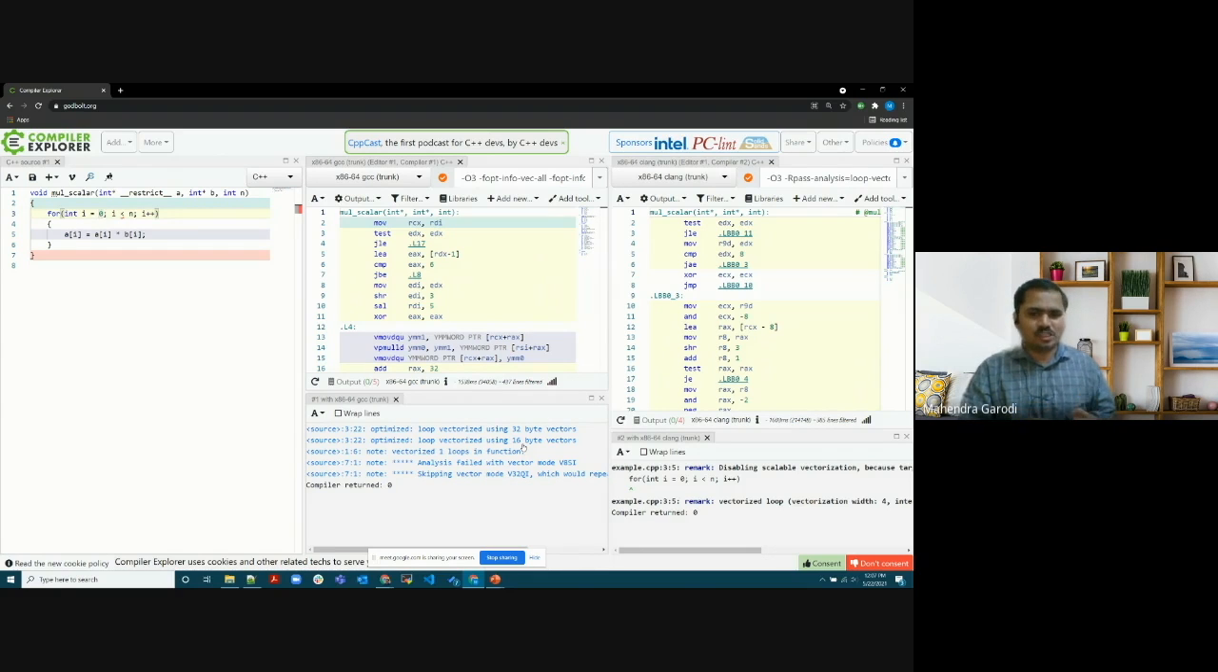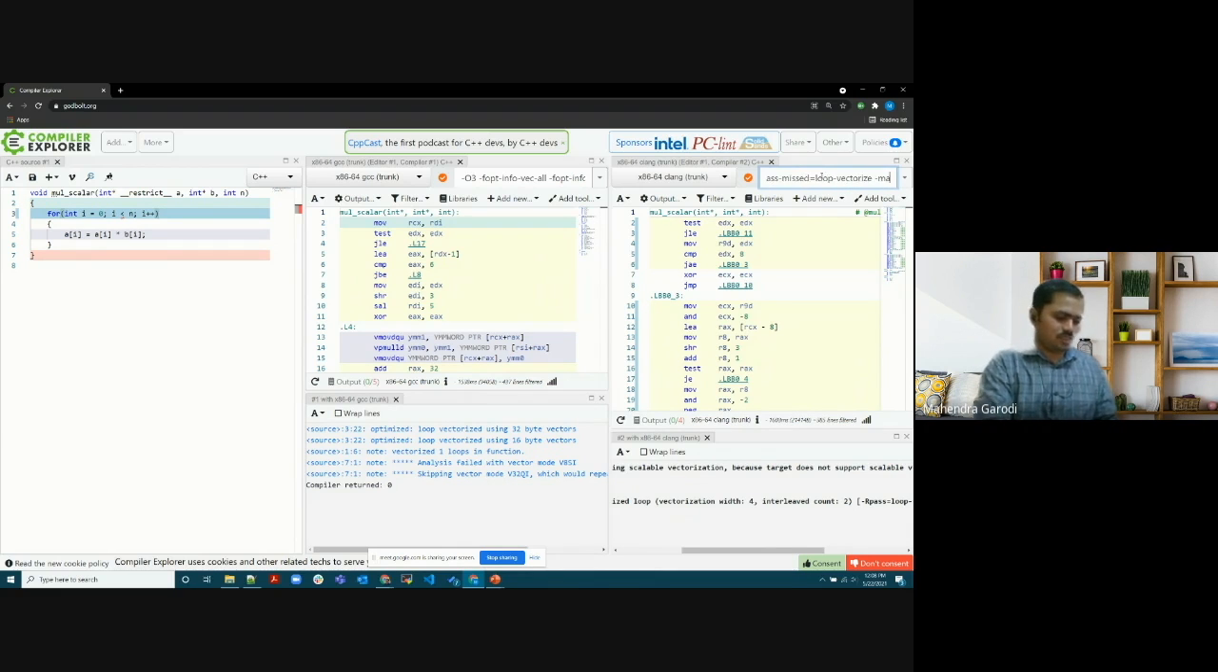So it tries to do vectorization with 32-byte vectors if it has a sufficient number of elements available. If it doesn't, then it goes to 16. If it doesn't, then it goes to the scalar version. Here you see on the Clang side, I haven't yet provided the vectorization or the architecture information, so it is still using a vectorization width of 4.